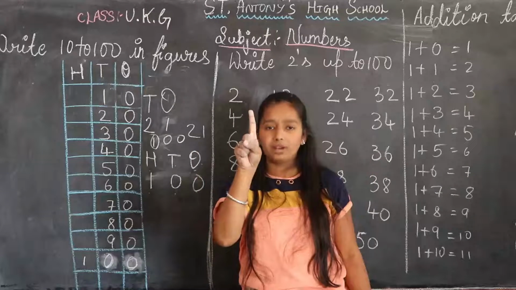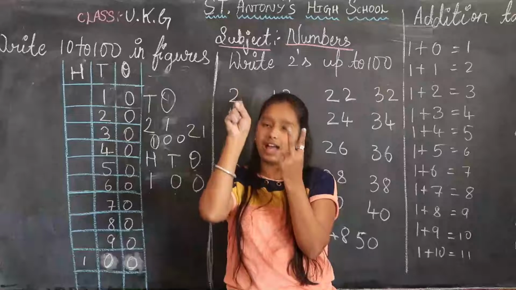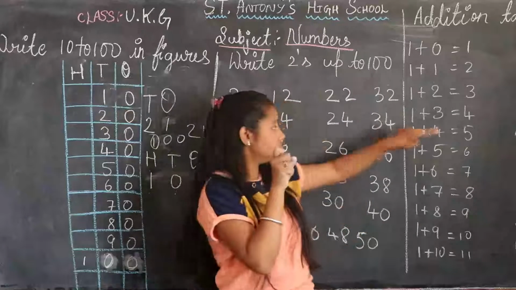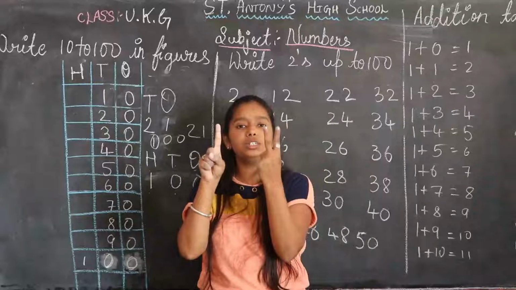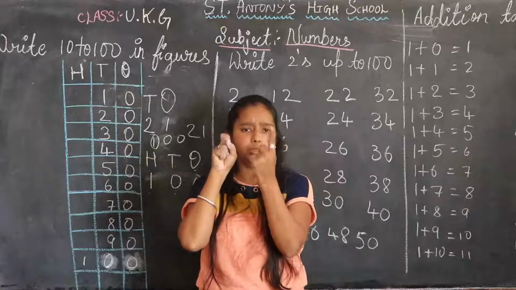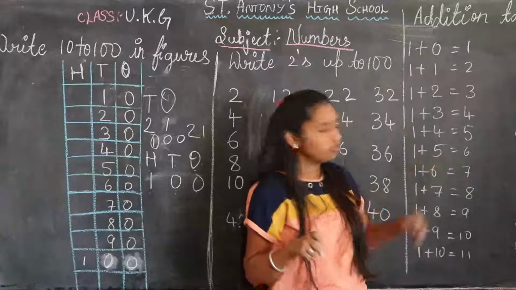In this hand I opened 1, and in this hand I opened 2. Just count it, children. 1, 2, 3. How many? 3. 1 plus 2 is equal to 3. Yes. Next, they have given 1 plus 4.